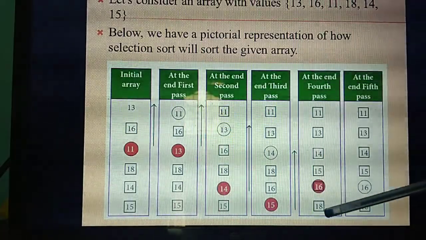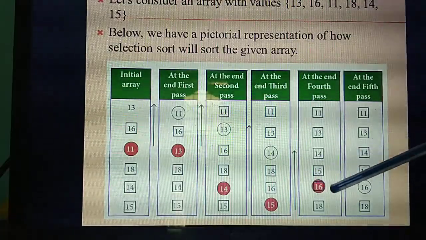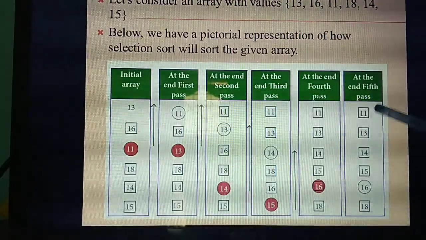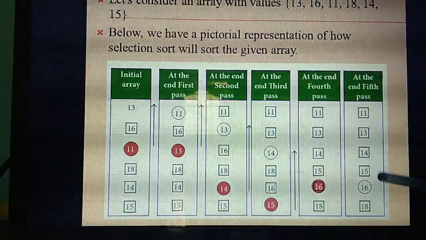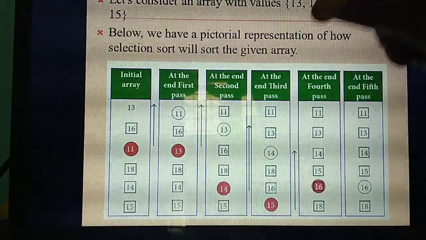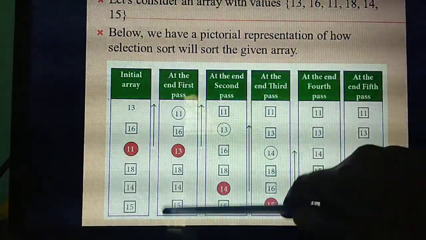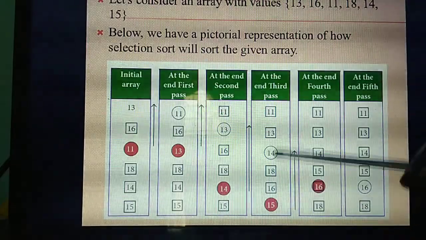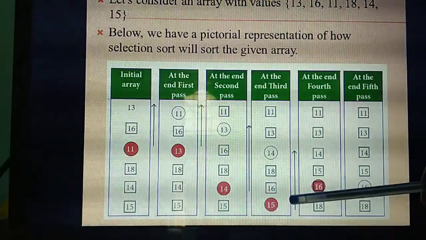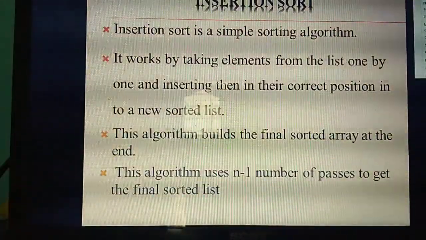So at the fourth pass, listen, first, second, third and fourth pass, with 15 and 16, the elements are already sorted. Is sorting needed? No. So finally we have 11, 13, 14, 15, 16, 18. Are these elements in order? Yes. Understand now. At each pass, how many elements are you exchanging? One element. But you take the full array, search it and get the smallest element. From the place you are shifting the smallest element, you need to draw one arrow mark. Understand?